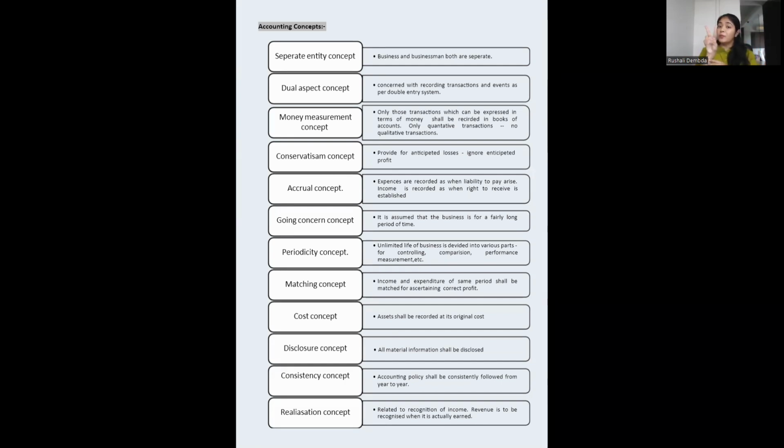So two effects are to be given. The double entry aspect is compulsory. The double entry system is to be followed compulsorily, and the transaction should be recorded as per the double entry. Money measurement concept.